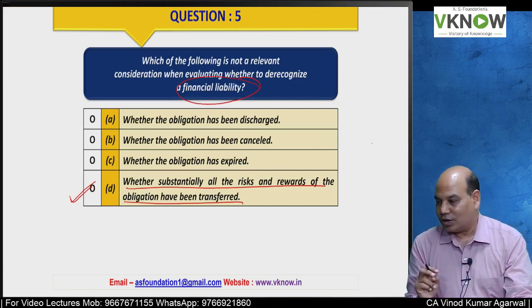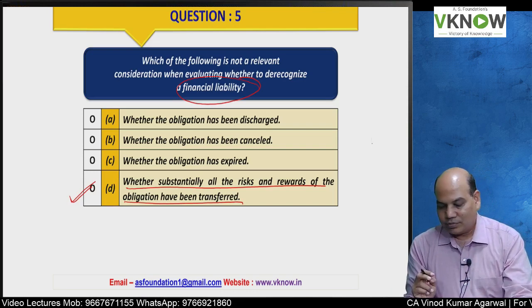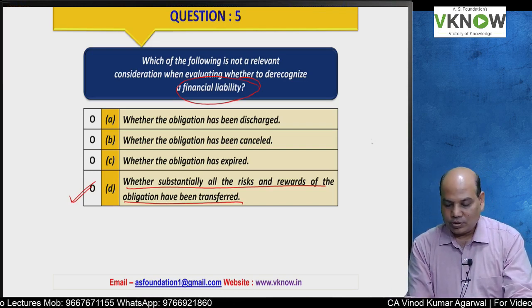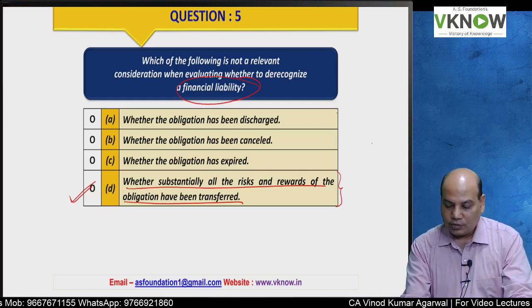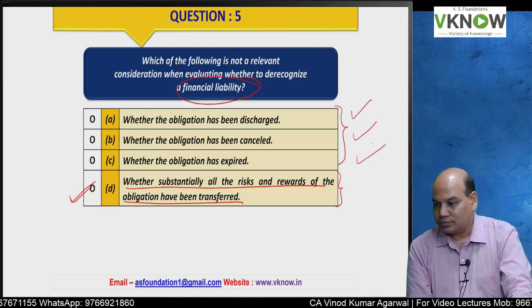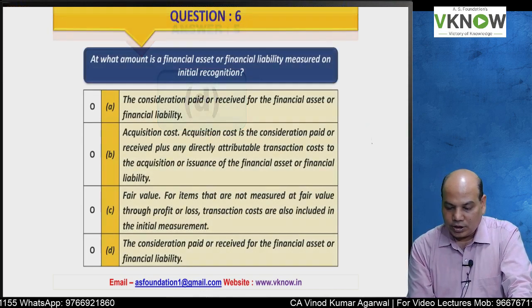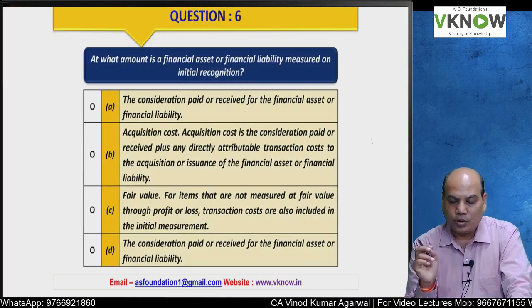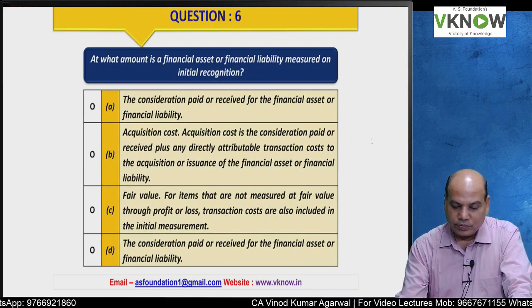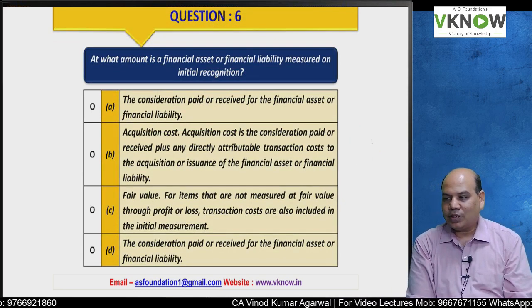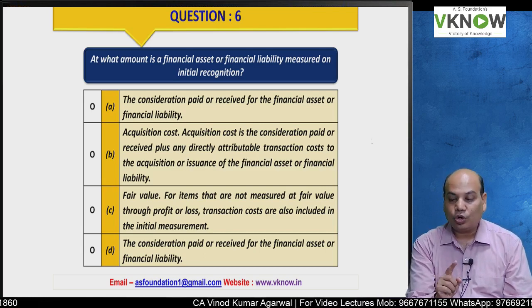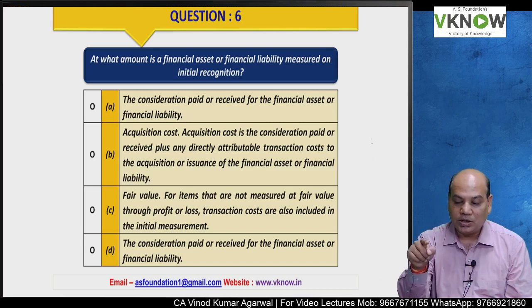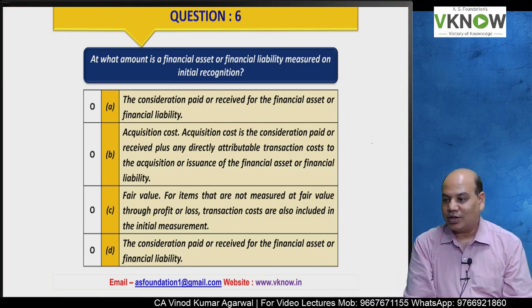So the answer was D. The correct answer was D. This is for financial asset, not for financial liability. For financial liability, we have to check these 3 factors. Answer D. Question number 6 in front of you. Very important question. At what amount is a financial asset or financial liability measured on initial recognition?